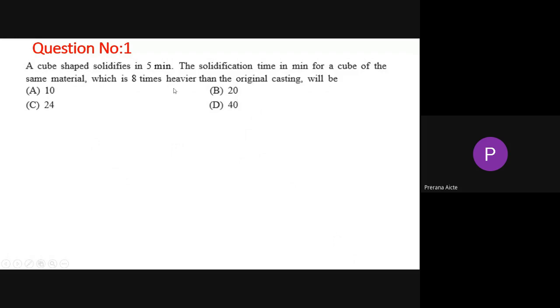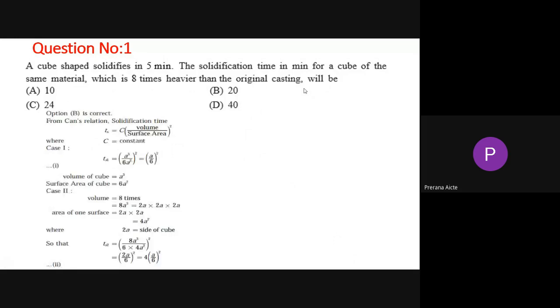Now please understand the problem. A cube shape solidifies in 5 minutes. What is the solidification time in minutes for a cube of the same material, which is 8 times heavier? Suppose you have another product of the same material, 8 times heavier than the original casting. How to calculate that? Here option B is the correct answer. 20 is the correct answer.